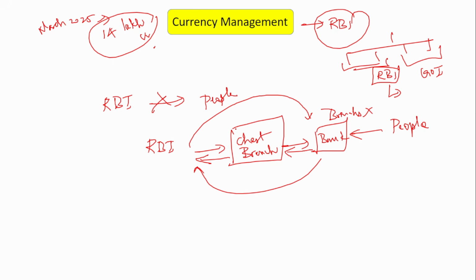Okay. So the chest branches are owned by the Reserve Bank of India. So Reserve Bank of India will conduct inspections on a regular basis on the chest branches, to ensure that the money is properly stored and all of it is sorted. They also check that the soiled notes are taken and given back to the Reserve Bank of India. So all this is checked by the Reserve Bank of India, because the chest branches are owned basically by the Reserve Bank of India. This is how the money is distributed by the RBI.